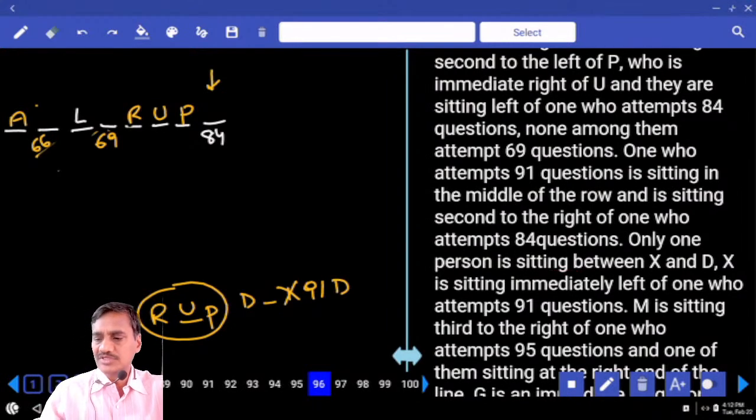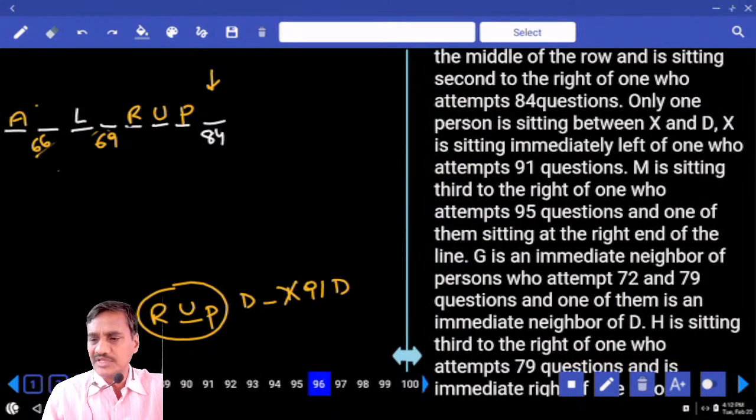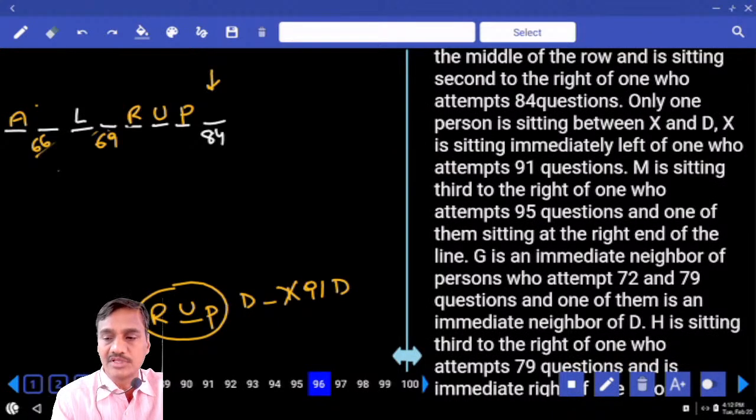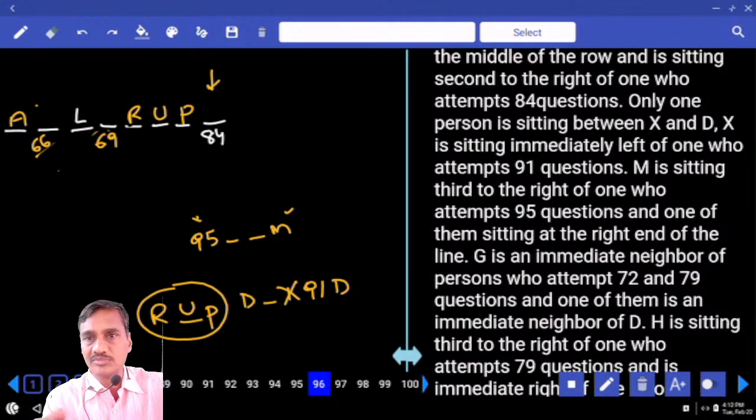And M is sitting third to the right of the one who scored 95, and one of them is sitting at the right end of the line. Here, M is sitting third to the right of the one who attempted 95. Who is third to the right of 95? M. And one of them is sitting at the extreme right hand. 95 cannot be at the extreme right hand because M should be to the right. Hence M must be at the right hand.